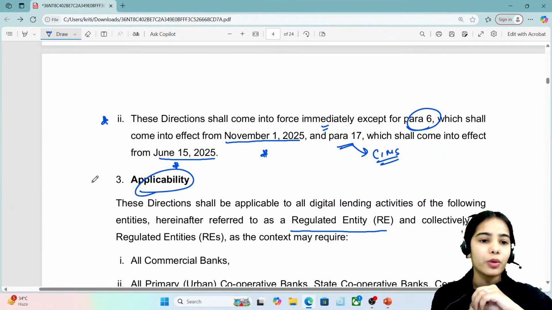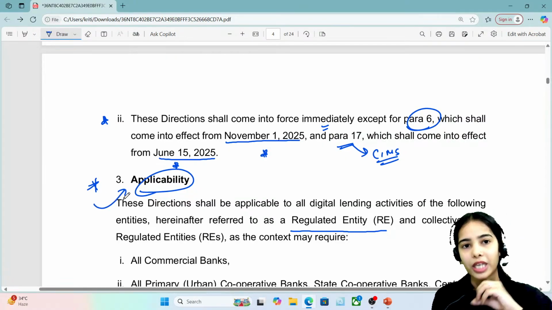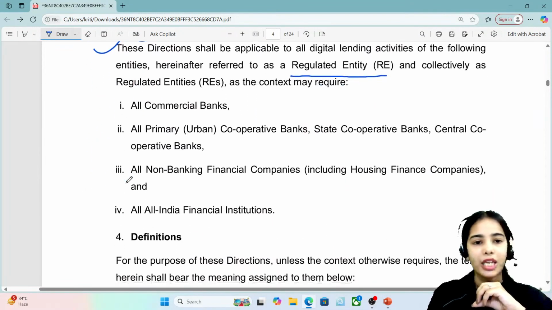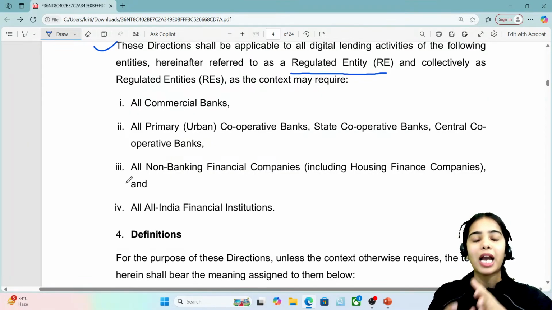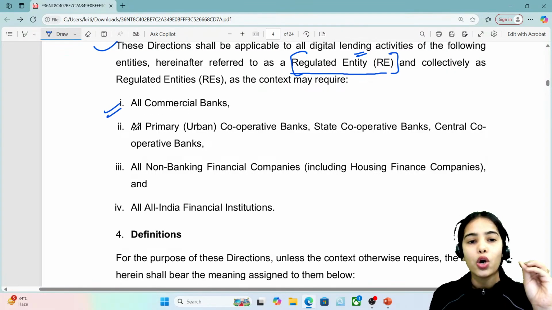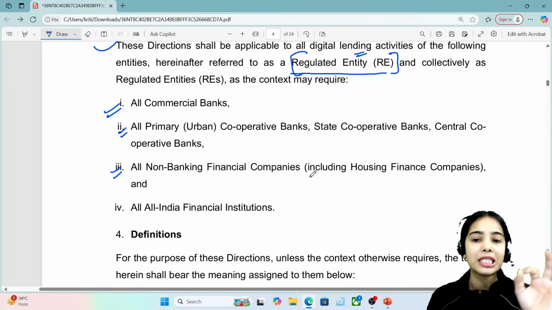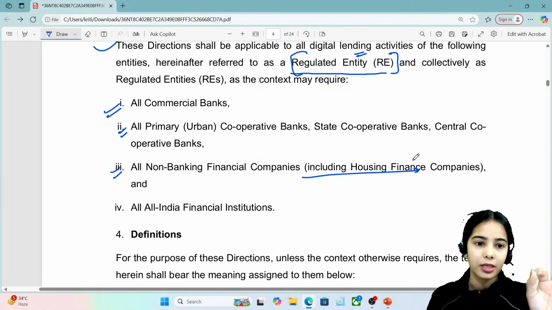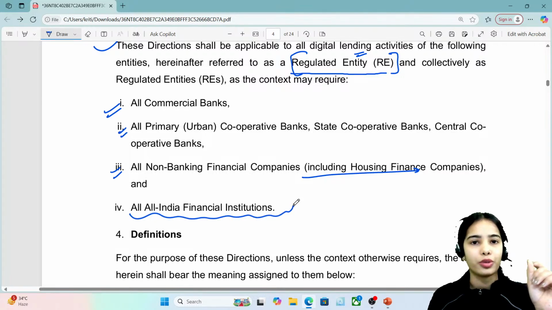Now applicability. As you know, in the last year examination, there was a direct question about the applicability. So applicability becomes very important. These directions shall be applicable to all digital lending activities of the following regulated entities: all the commercial banks, all the primary urban cooperative banks, state cooperative banks, central cooperative banks, all the non-banking financial companies, including housing finance companies, and all India financial institutions.